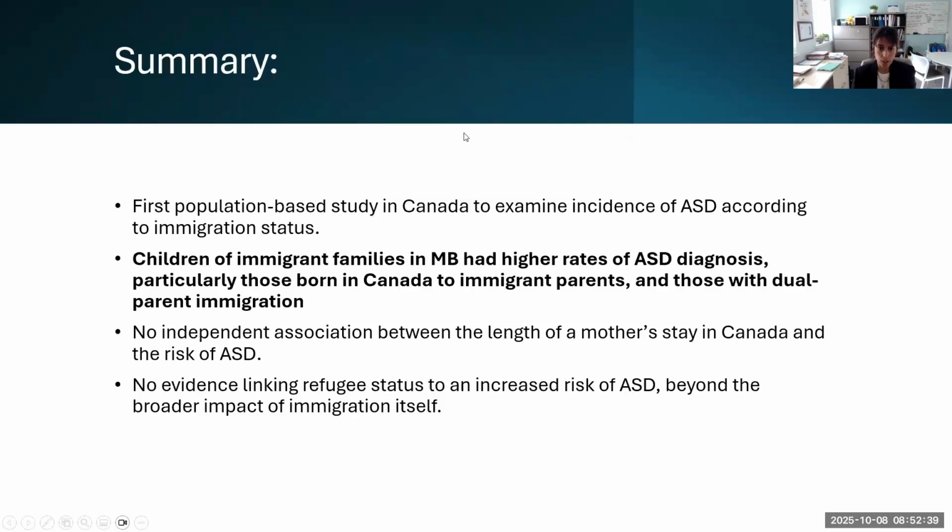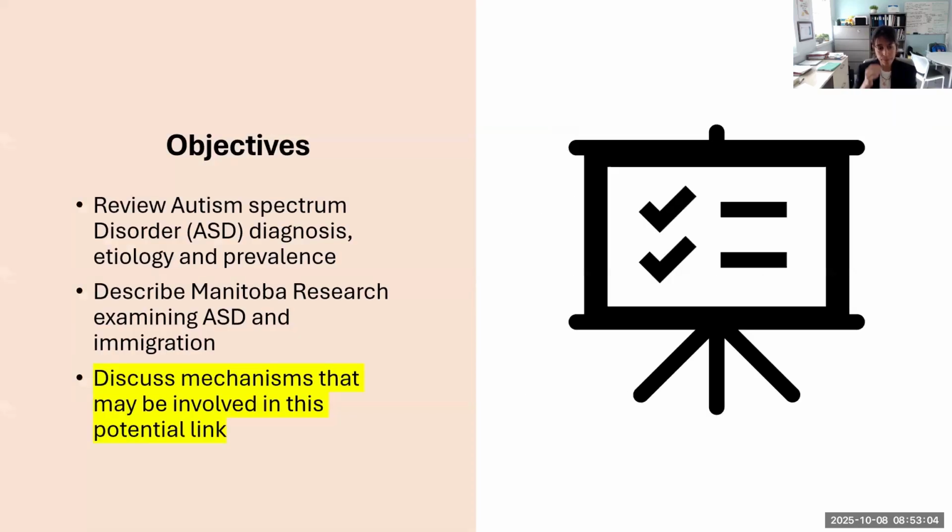So this was the first population study in Canada to examine incidence of autism according to immigration status. Children of immigrant families in Manitoba had higher rates of autism diagnosis, particularly those born in Canada to immigrant parents and those with dual parent immigration. We did not find association between length of mother's stay in Canada and the risk of autism. And similarly, we did not find that refugee status increased risk beyond the broader impact of immigration.